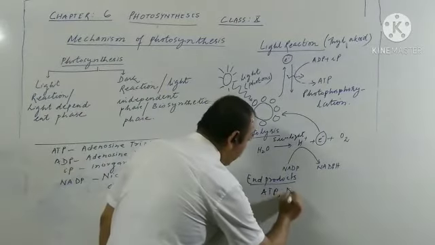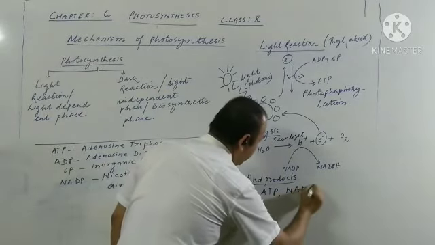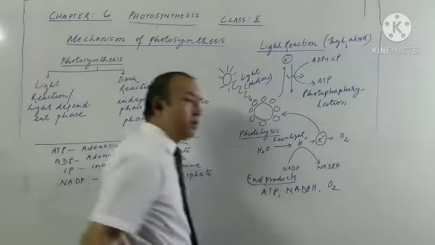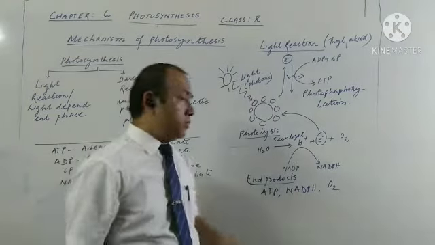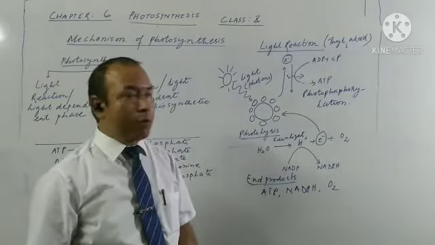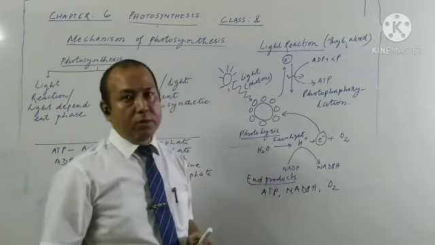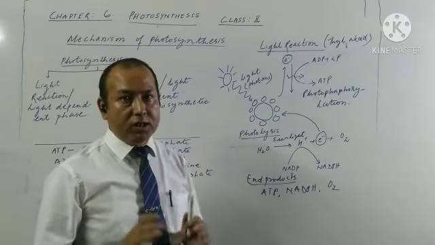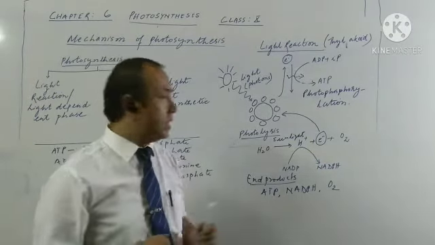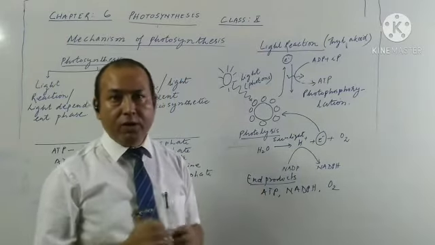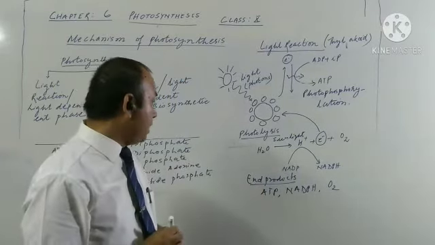The reducing power NADPH is produced. And then oxygen gas is evolved. One more important point we need to note down is that the oxygen which is produced during photosynthesis is not from the splitting of carbon dioxide, it is from the splitting of the water molecule. So this point also we need to remember.